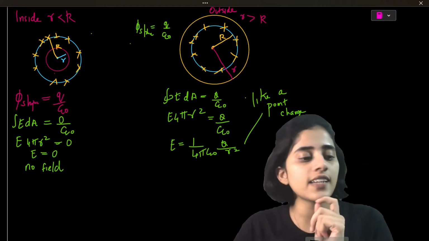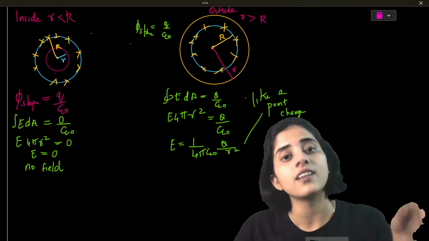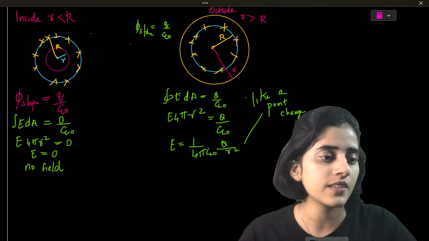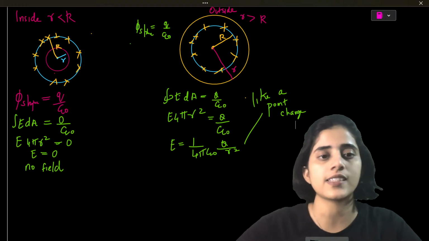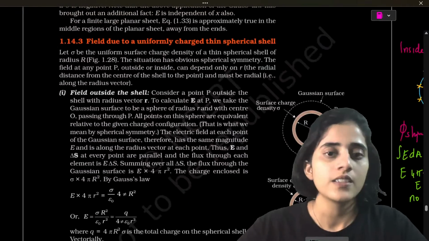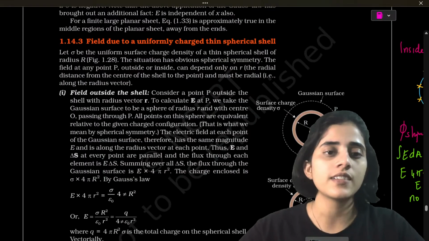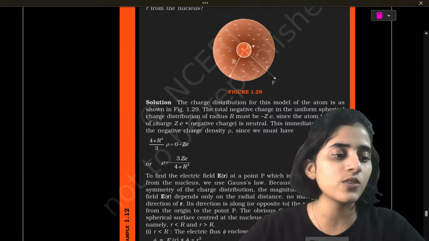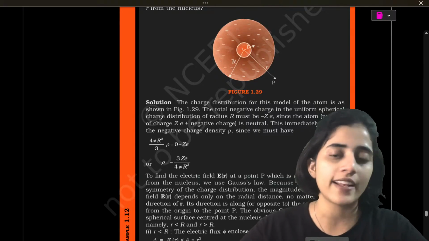In the second case, I'm finding out the flux on the yellow sphere. That's all. Okay? So that's all. That's the applications. The field due to spherical shell.